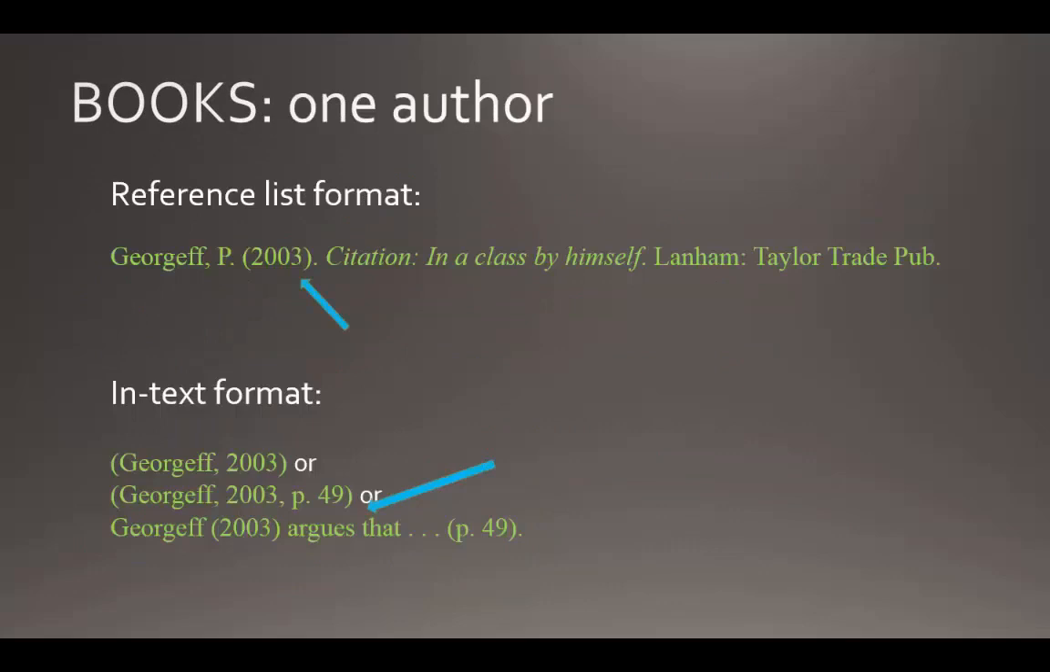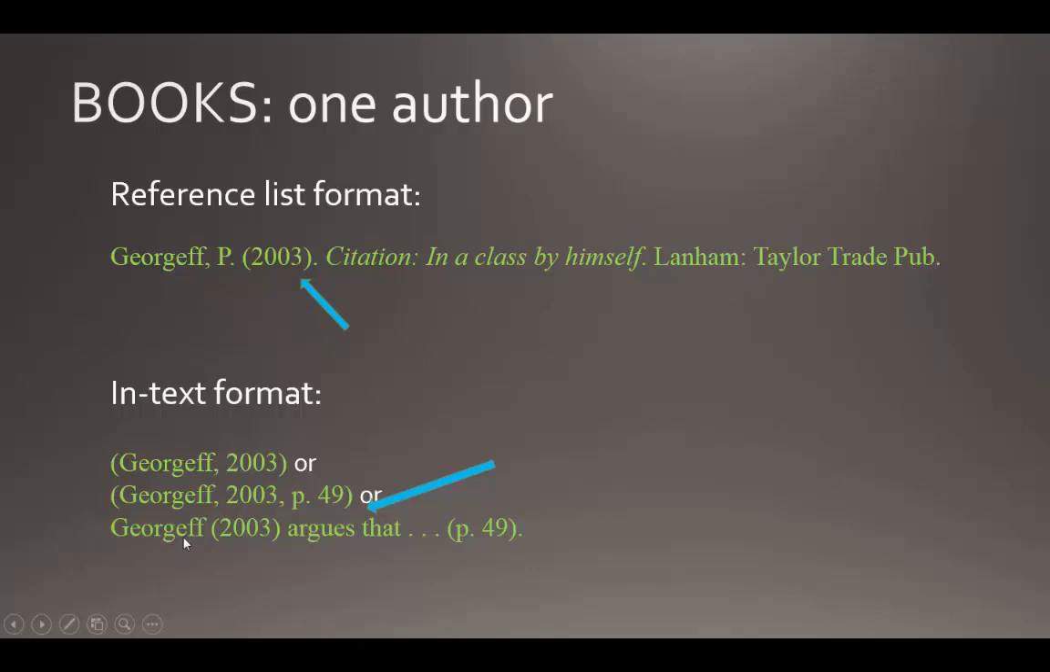This is what it looks like in real life. Here's one author: the author's last name, comma, first name initial, period, the year of publication in parentheses followed by a period, the title of the book, where the first word is capitalized, the first word following the colon is capitalized, and the entire title is italicized, followed by a period, Lanham, which is the place of publication, a colon, and the publishing company with a period.